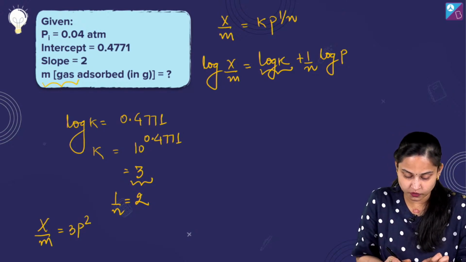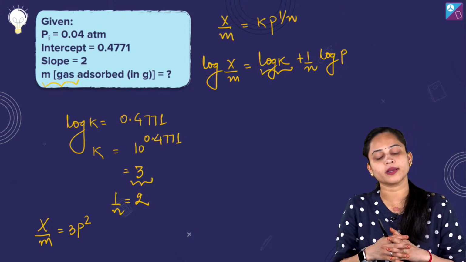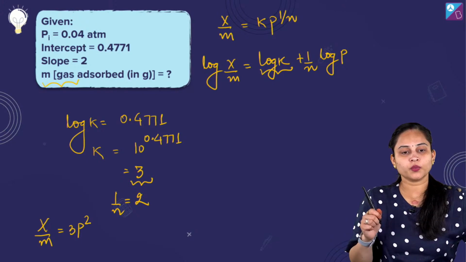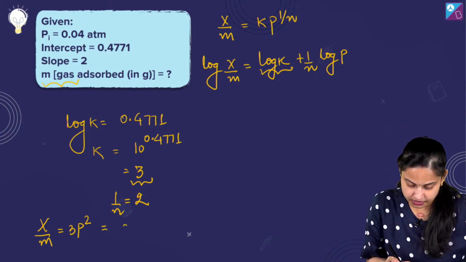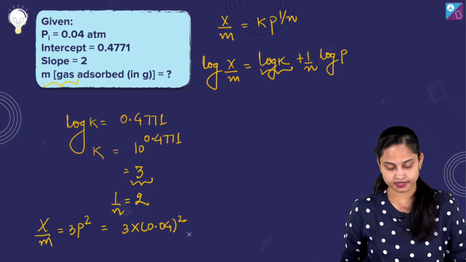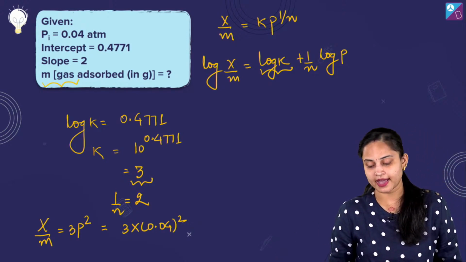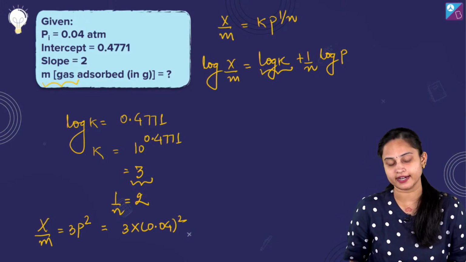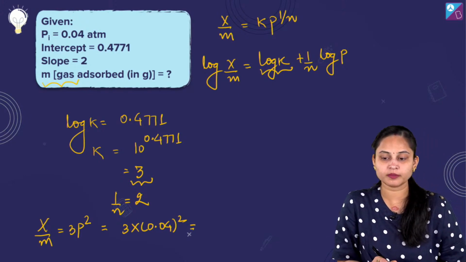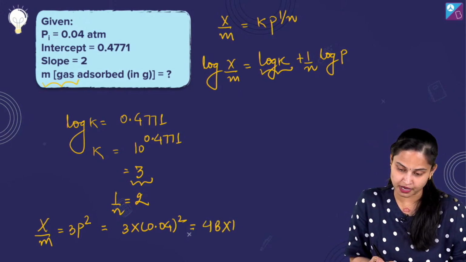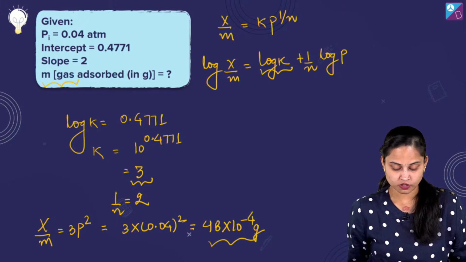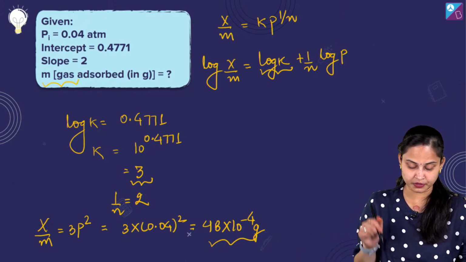ठीक है. अब p की वैल्यू क्या दी हुई है? 0.04 दिया हुआ है. What we are going to talk about, it's 3 into 0.04 whole square. We'll be calculating it out. ठीक है. So the mass of gas absorbed per gram of the adsorbent will be equals to 48 into 10 raised to power minus 4 grams. ये होगा हमारा आंसर.